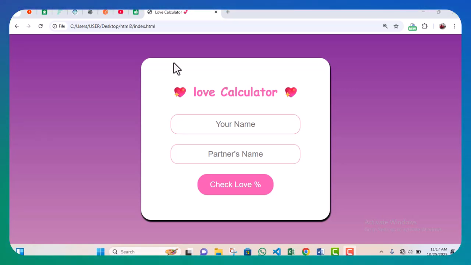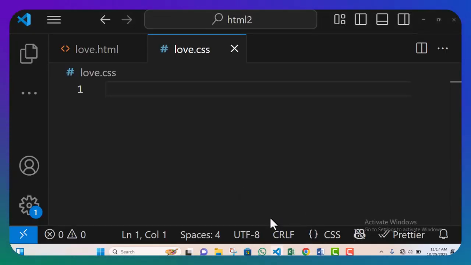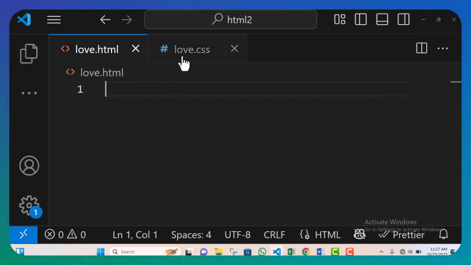In this video, we are going to see how to design this beautiful love calculator using HTML and CSS. And in another video, we are going to see how to make it very functional using JavaScript. So I have already created a new file, love.html and love.css.